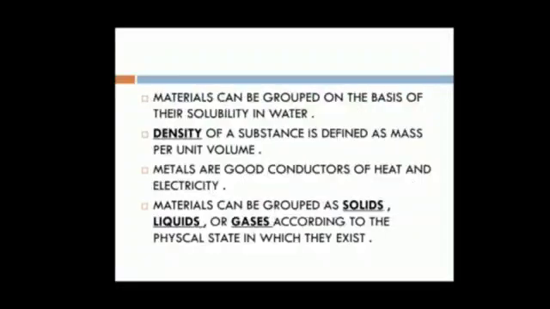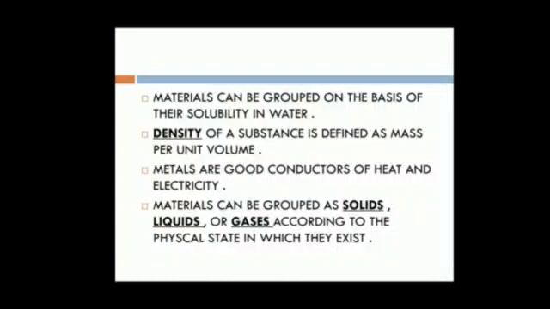Materials can be grouped on the basis of their solubility in water. The density of a substance is defined as mass per unit volume. Metals are good conductors of heat and electricity, while plastics are bad conductors of heat and electricity. Materials can be grouped as solid, liquid and gas according to the physical state in which they exist.